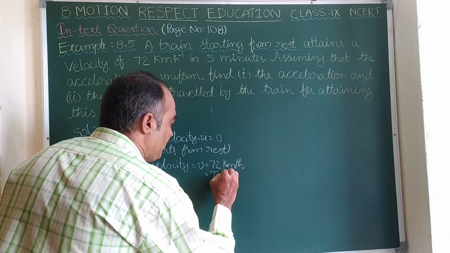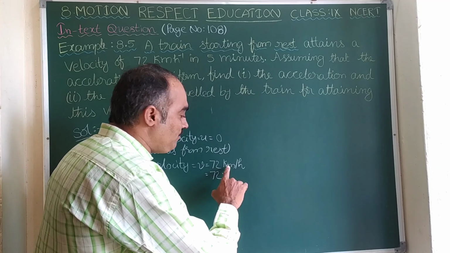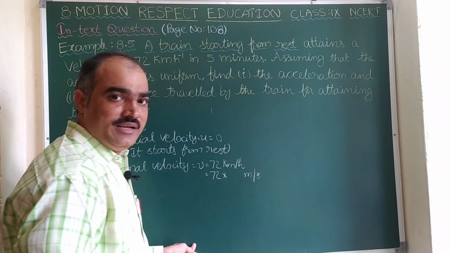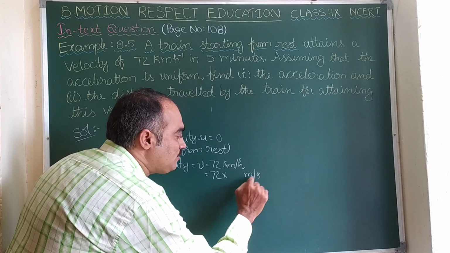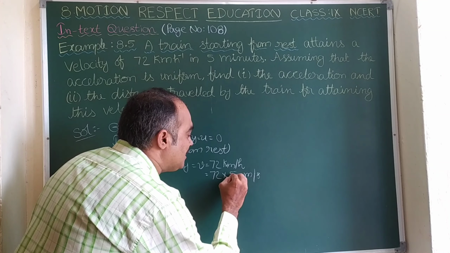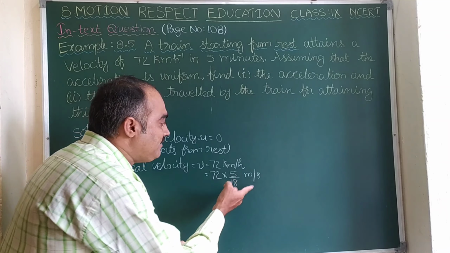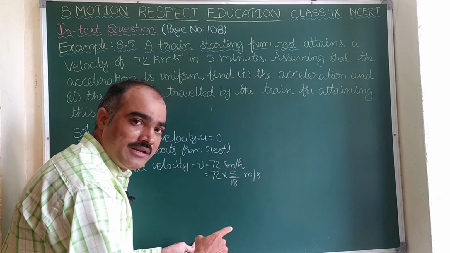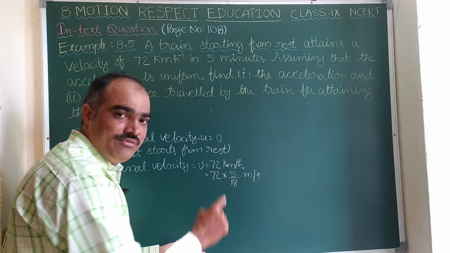So 72 into, as I have told you earlier, when you want meter per second, observe carefully, this quantity is the bigger one, whereas this is the smaller one. If we want the smaller one, we multiply this number with 5/18. For example, if the given quantity is in meter per second and you need to convert it to km/h, that means the required quantity is the bigger one, so you have to multiply with 18/5.